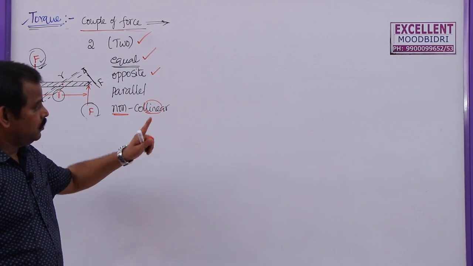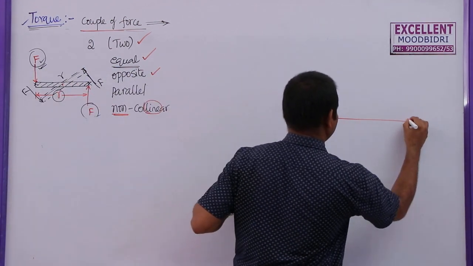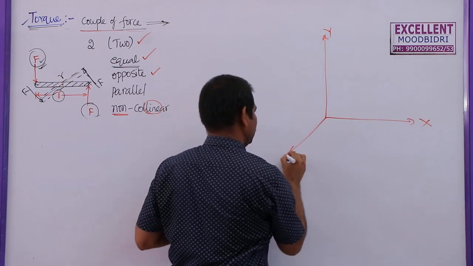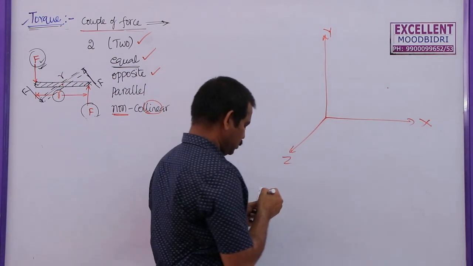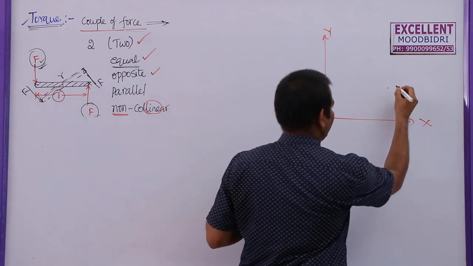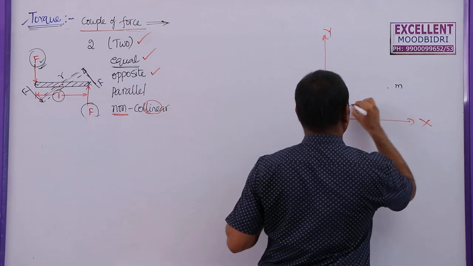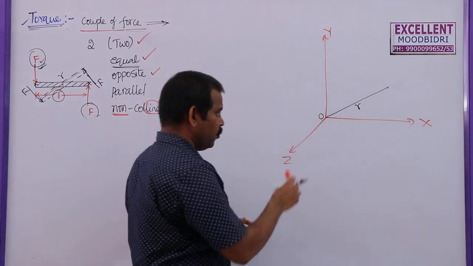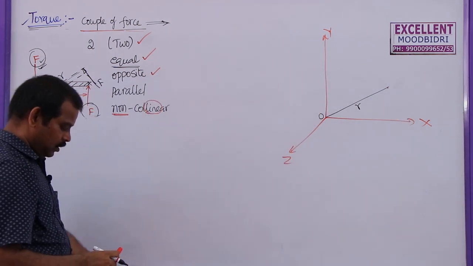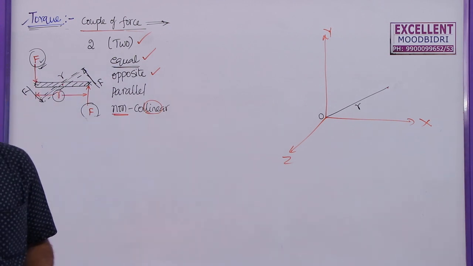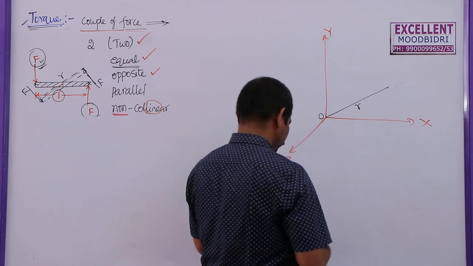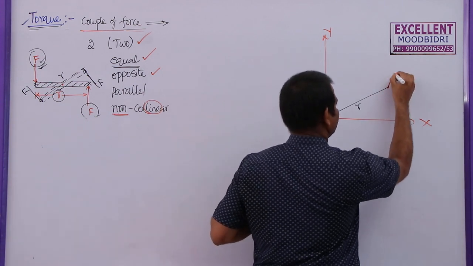Now, consider the x-axis here, y-axis here, z-axis here. Let us say there is a particle of mass m which is at a distance r from the origin. Now, a force is acting on this particle in this direction.